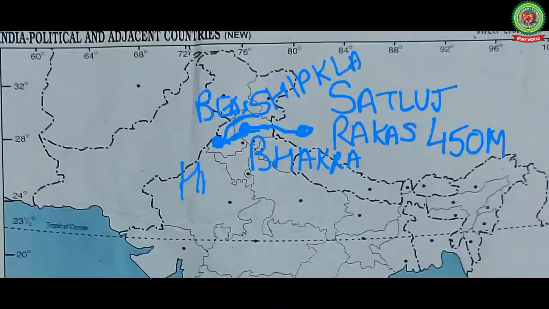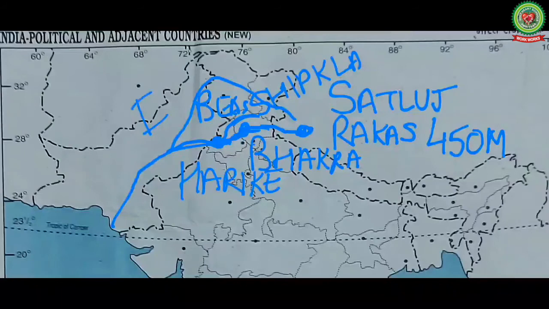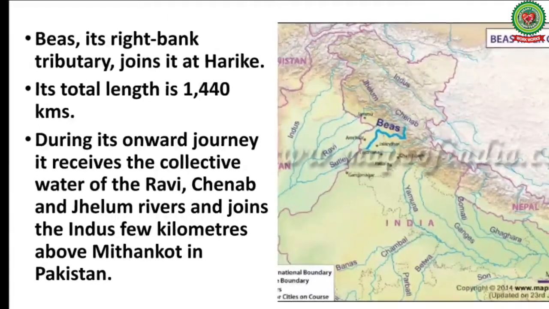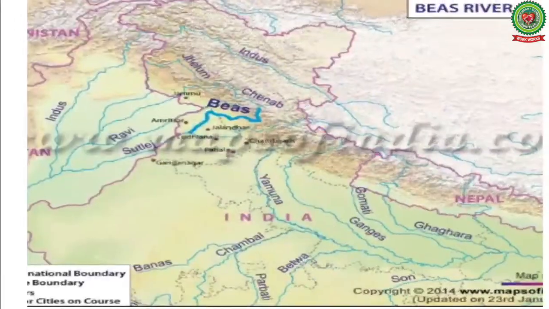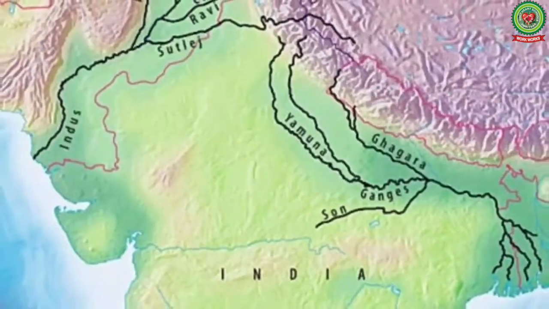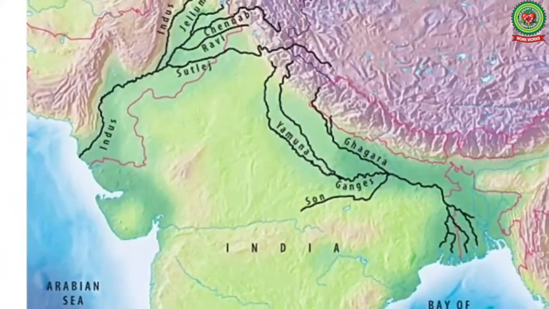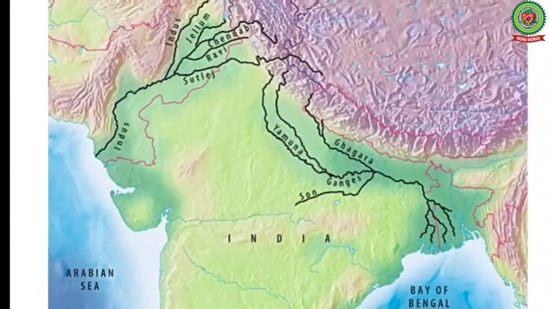Its total length is 1440 km. It then reaches Pakistan and is joined by river Indus there. During its journey, it receives the collective water of the Bias, Ravi, Chenab and Jhelum before joining with river Indus.